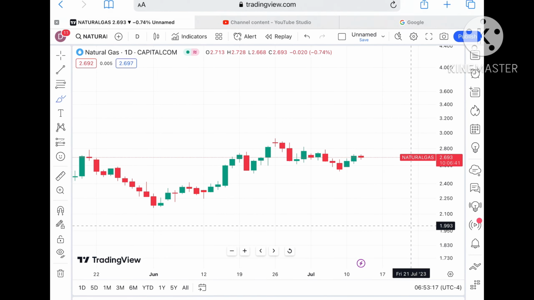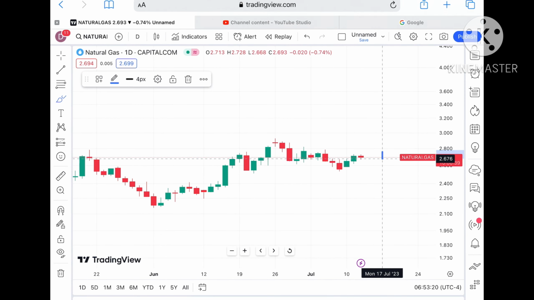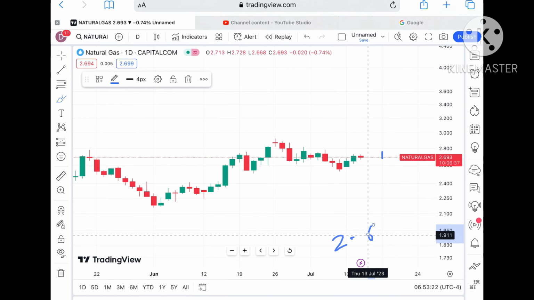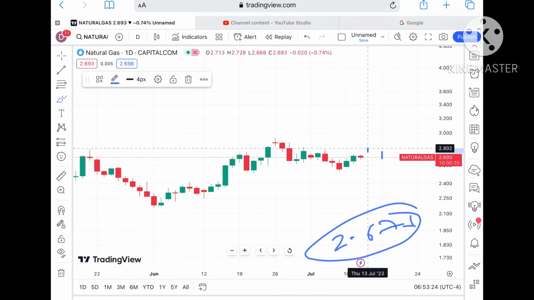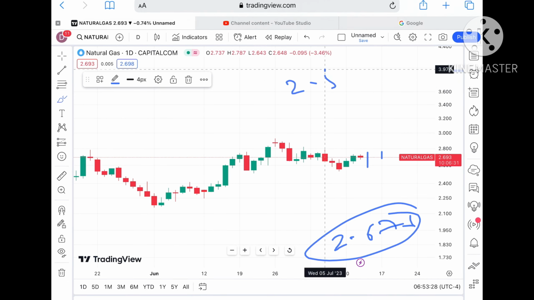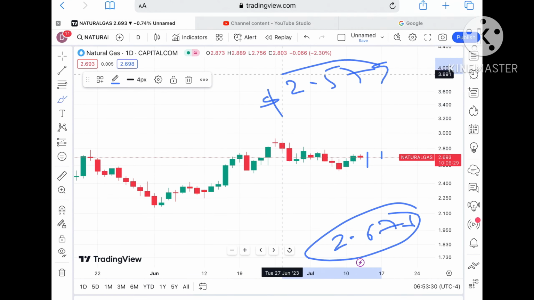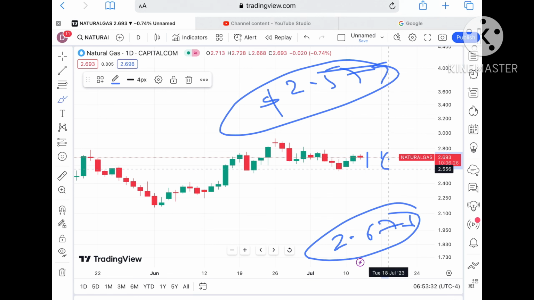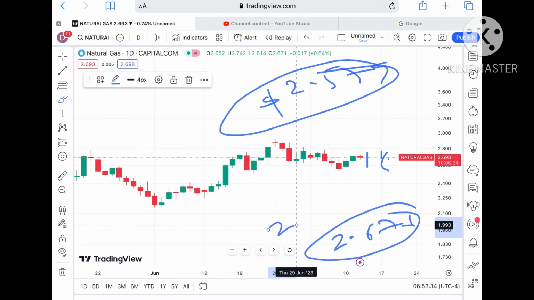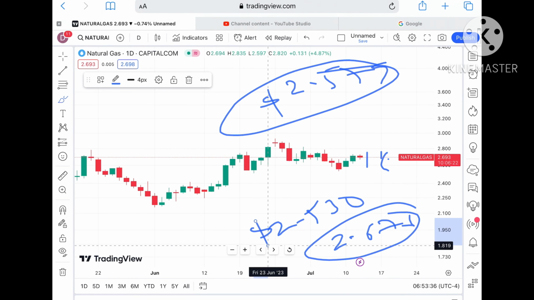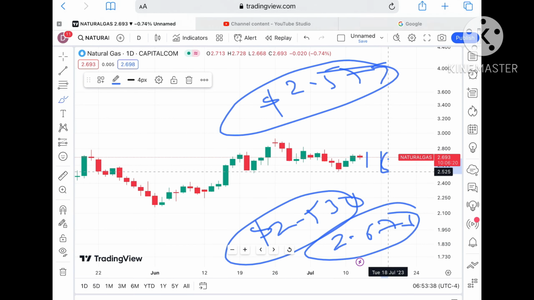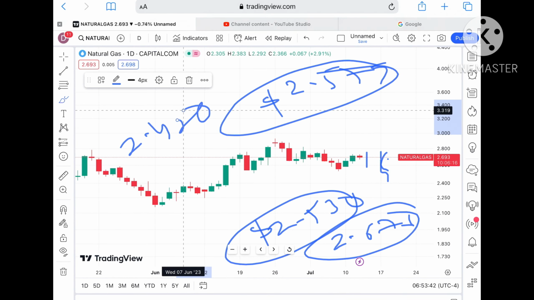Suppose the price didn't sustain this particular level, we can see it can go towards its next support at a level of $2.676, and if the price falls below that level, we can see it can touch a level of $2.579. Okay, suppose the price falls below that particular level, chances of going towards a level of $2.530 is there, and if the price falls below that level, you can say it can go further down, and a probability of touching 2.420 is there.